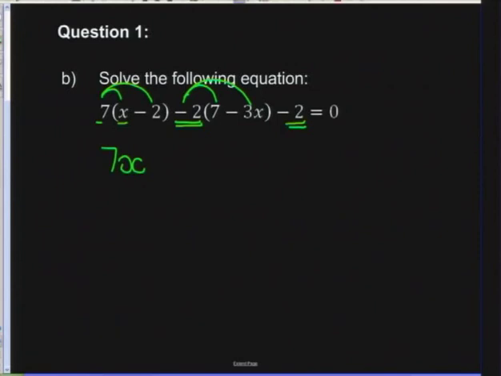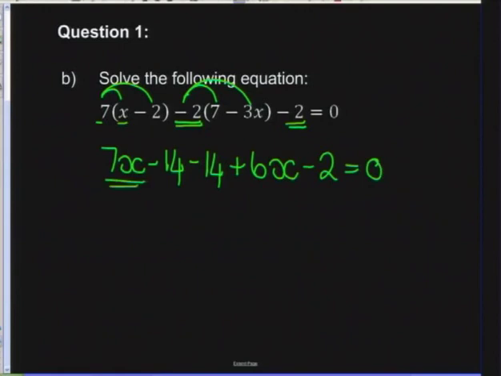I've got 7 times negative 2, which is negative 14. Negative 2 times 7 is negative 14. And negative 2 times negative 3 is going to give us positive 6. And there's my minus 2 that is sitting on its own at the moment. Okay, let's gather like terms.